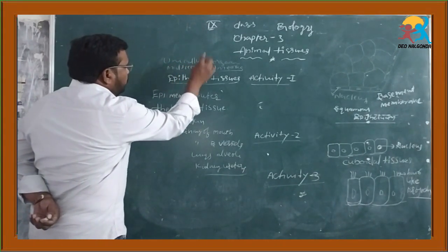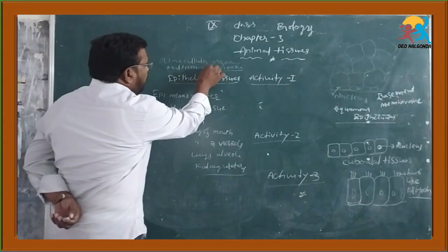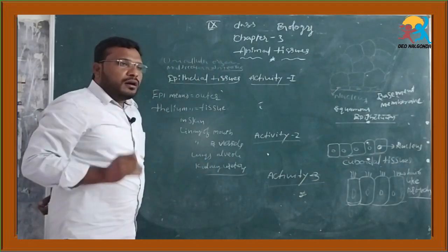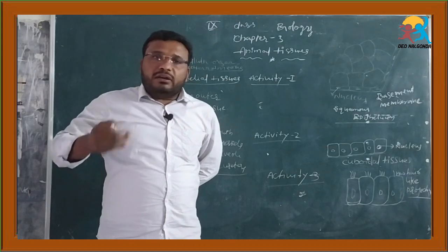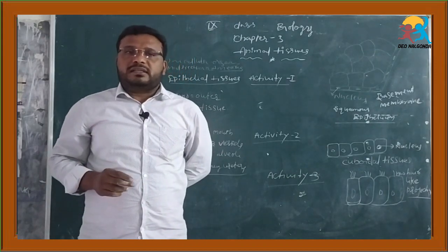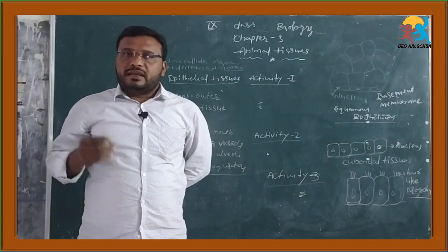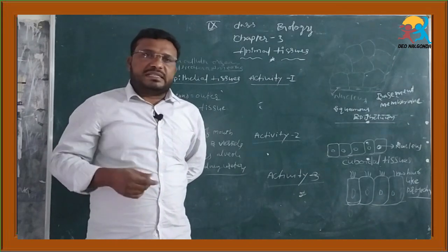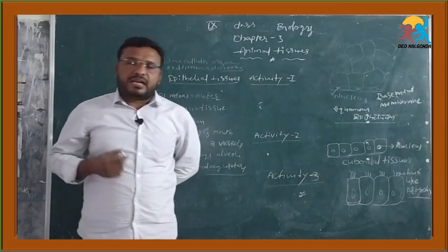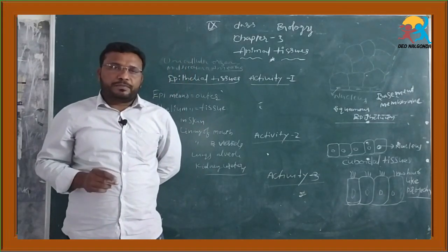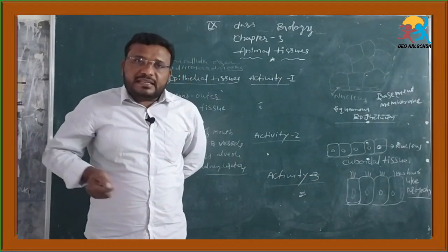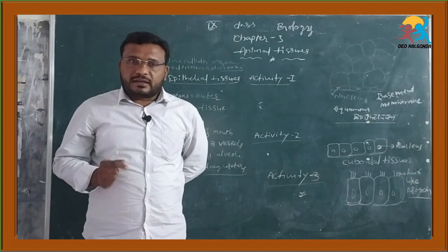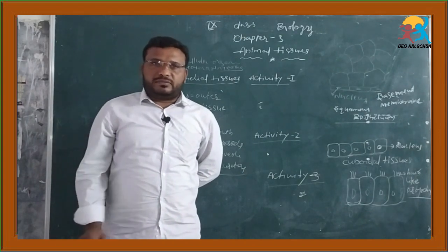Multicellular organisms, for example all human beings and all developed organisms like plants, animals, mammals, reptiles, birds, fishes, amphibians, everything. The developed multicellular organisms contain organ systems.